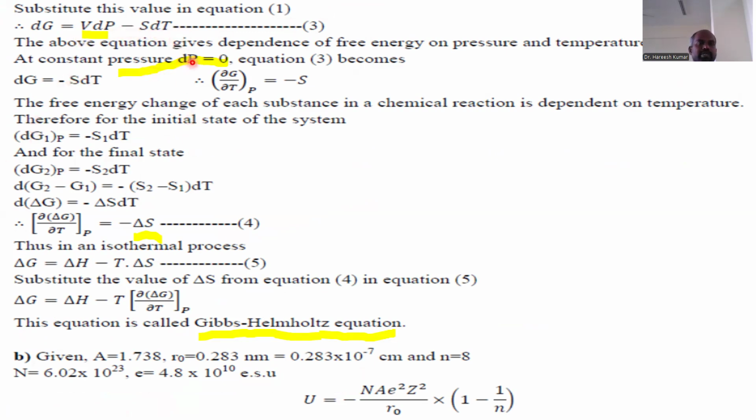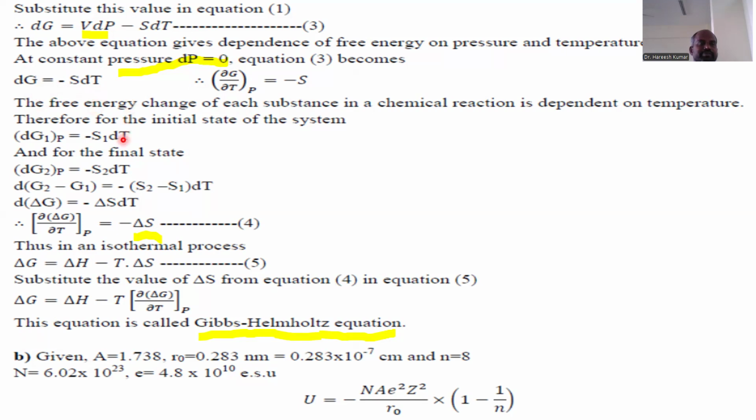At constant pressure, dP is equal to 0. Then VdP becomes 0. Then dG is equal to minus SdT. When you take dT to the left-hand side, then dG by dT at constant pressure is nothing but minus the entropy.